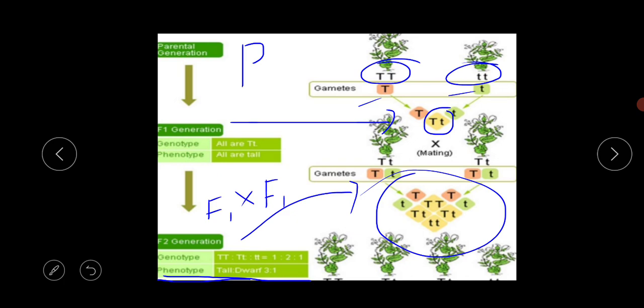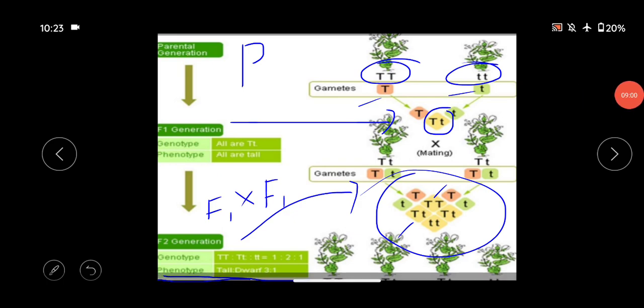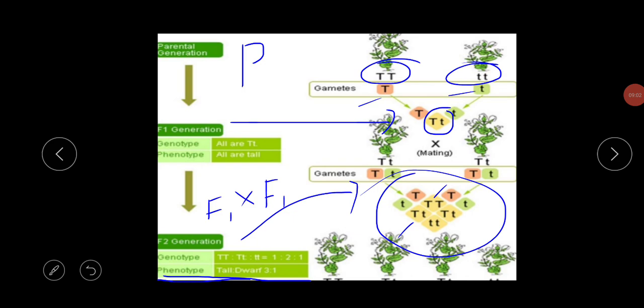So from this result we are getting 3 tall: one is capital T, this is pure tall, and another one is capital T small t. Because of the capital T, it masks the characteristics of the small t, so capital T small t looks tall from the outside. Phenotype means the external morphological characteristics, which we can see from the outside.